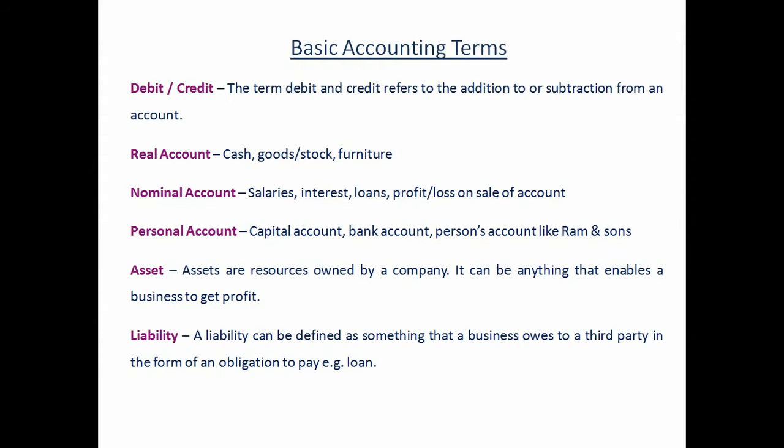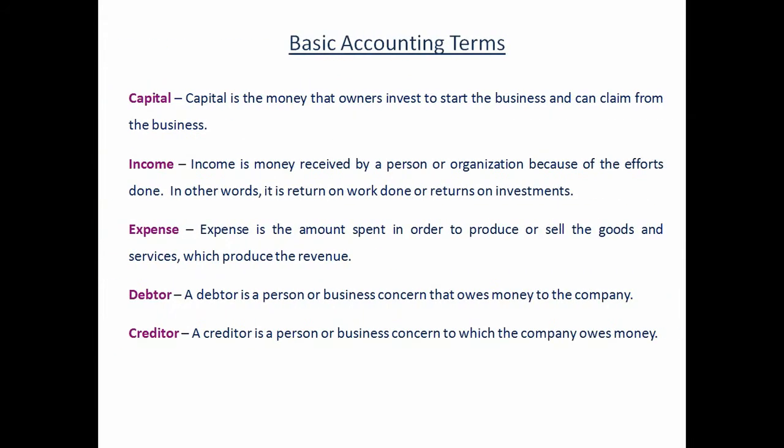that is called your liability. Capital. Capital is the money that owners invest to start the business and can claim from the business. Income. Income is money received by a person or organization because of the efforts done. In other words, it is return on work or return on investment. It is the return or profit on the work you have done. Expense is the amount spent in order to produce or sell the goods and services which produce the revenue.